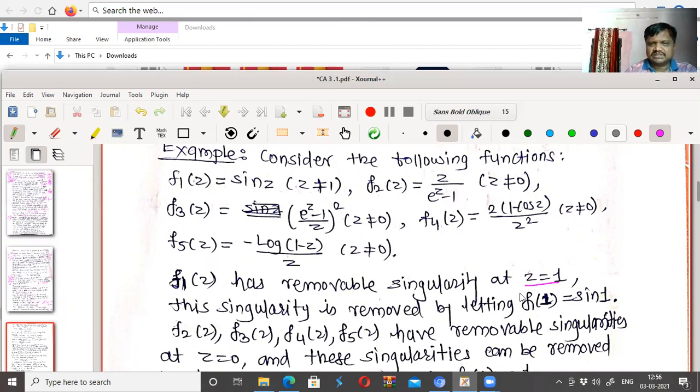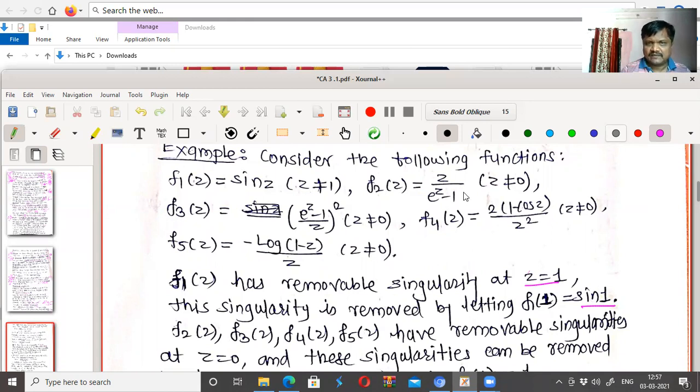We will redefine this function as f1 of z equal to sine z for z not equal to 1 and f1 at 1 equal to sine 1, so that now the limit becomes the value, that is, the function becomes continuous at 1 also. We can find its derivative cos z for z not equal to 1, and this is also defined for z equal to 1, and therefore it is analytic.